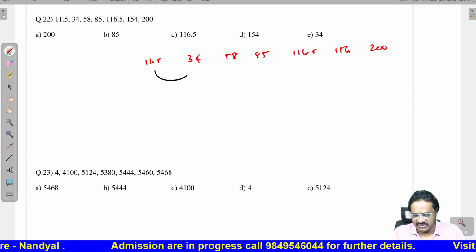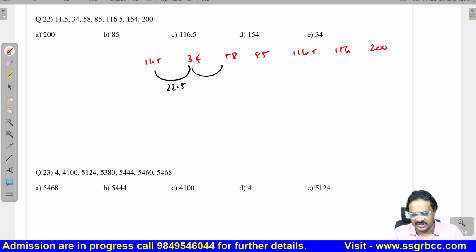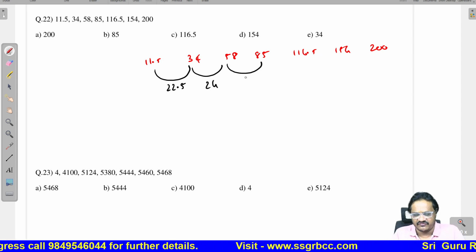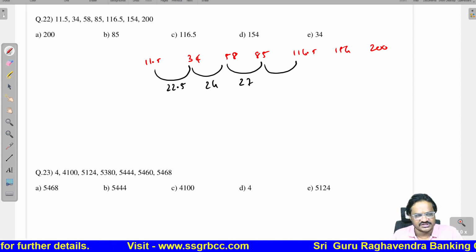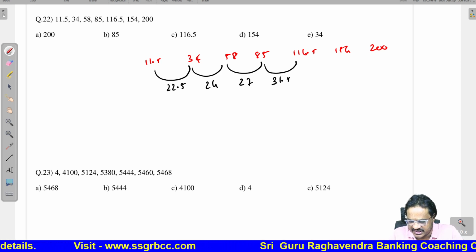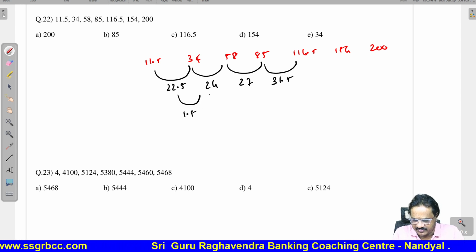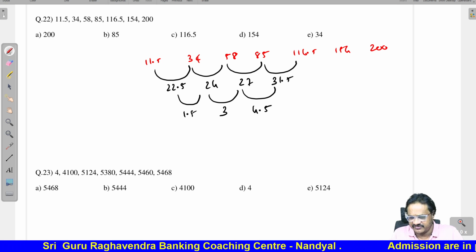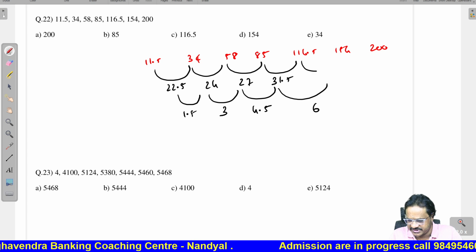Now, 11.5 and 34 gives 22.5. 34 and 58 gives 24. 58 and 85 gives 27. 85 and 116.5 is 31.5. Now, if you observe the gaps: 1.5, this is 3, this is again 4.5. So 1.5, 3, 4.5, next time it should be 6.